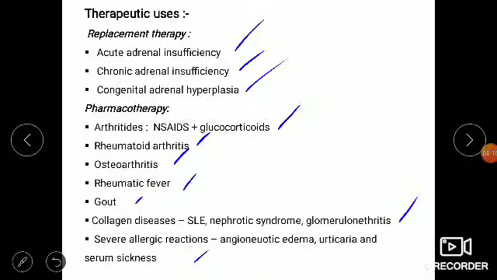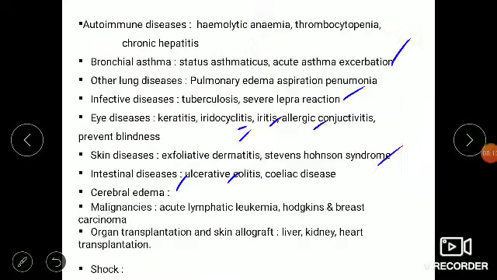Adrenal uses and non-adrenal uses, so many things are there. Then it is useful in anti-inflammatory action, and the same in autoimmune disorders also. Autoimmune means the immune system overacts, and the body's own antibodies attack the body's own organs. Like that, thrombocytopenia, chronic hepatitis, systemic lupus erythematosus, and some thyroid diseases. So this drug can be useful in autoimmune disorders.